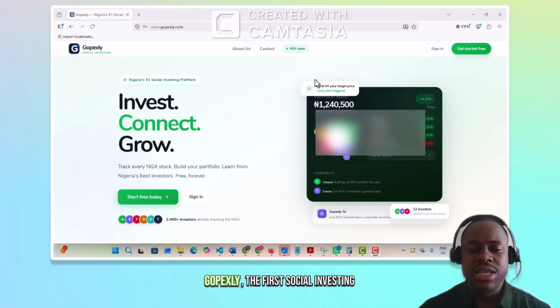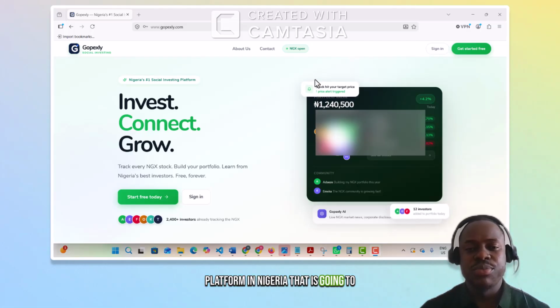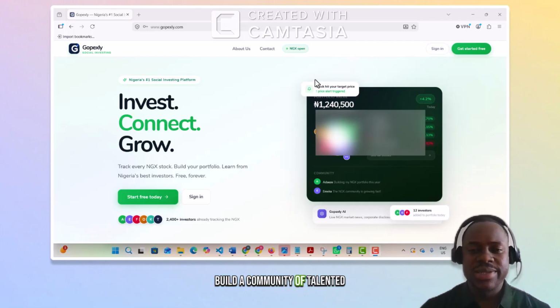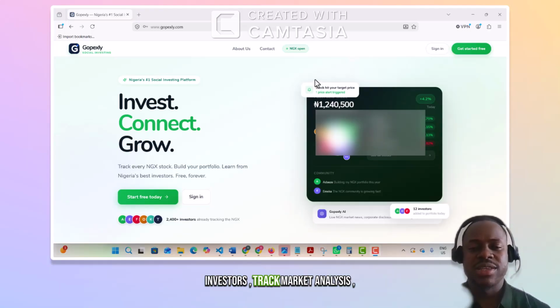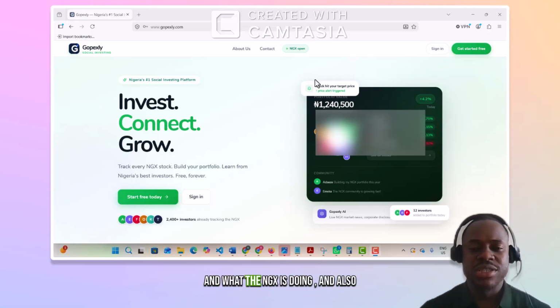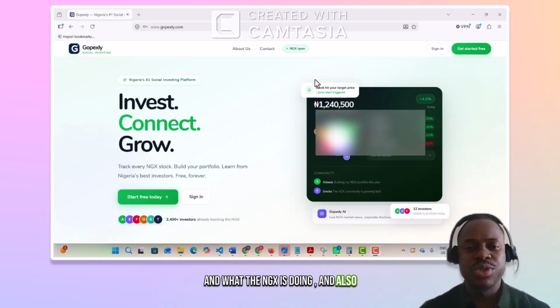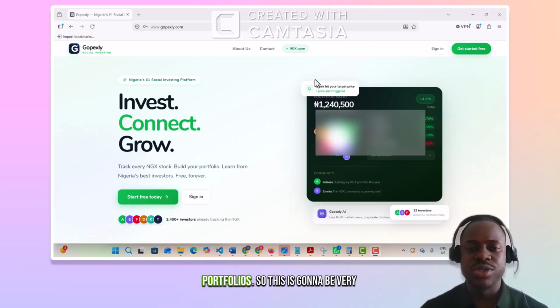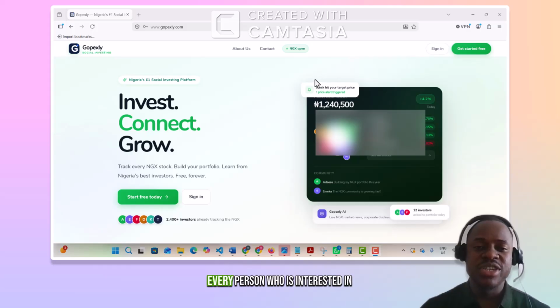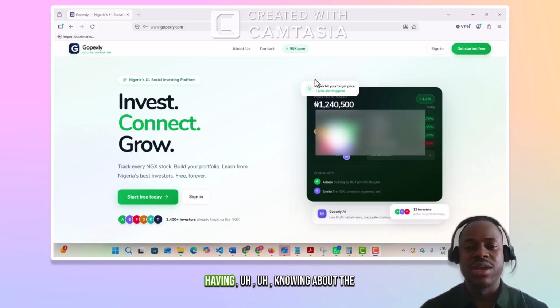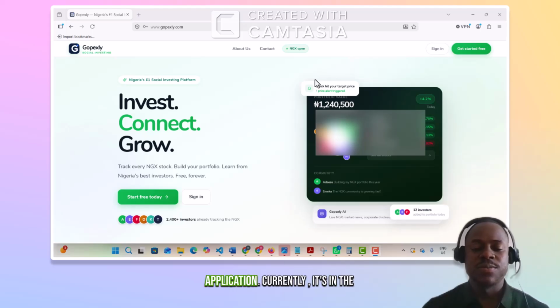I'm here again on Gopexly, the first social investing platform in Nigeria that is going to build a community of talented investors, track market analysis and what the NGX is doing, and also help users to manage their bulk portfolios. So this is going to be very big, and it's very important that every person who is interested in knowing about the Nigerian stock market get this application.